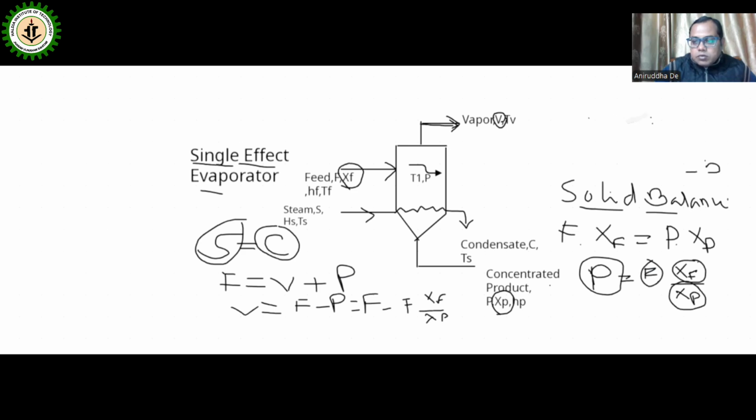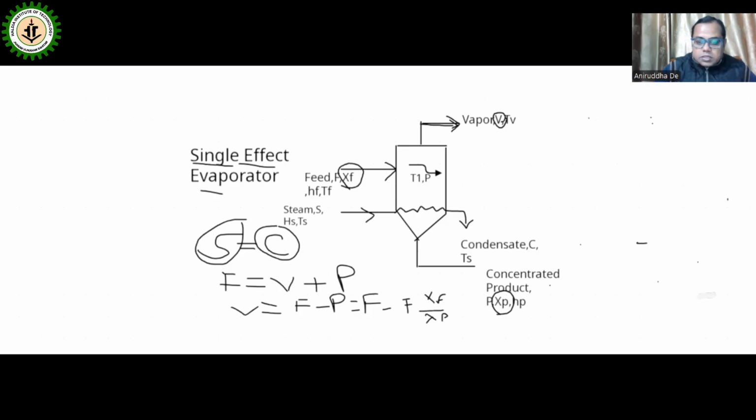If you have any confusion or any doubt, you can ask me, because these are important things which are very useful for calculation purposes. If I take F common, then we will get V is equal to F into 1 minus XF by XP.